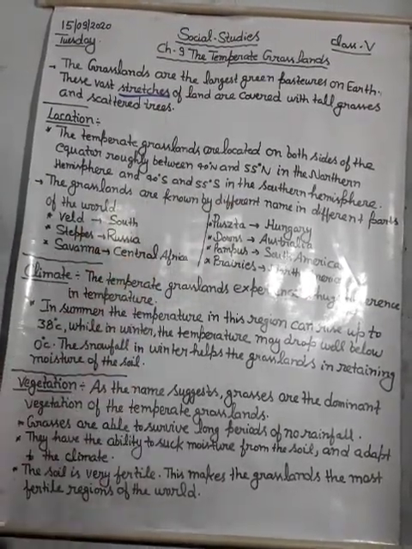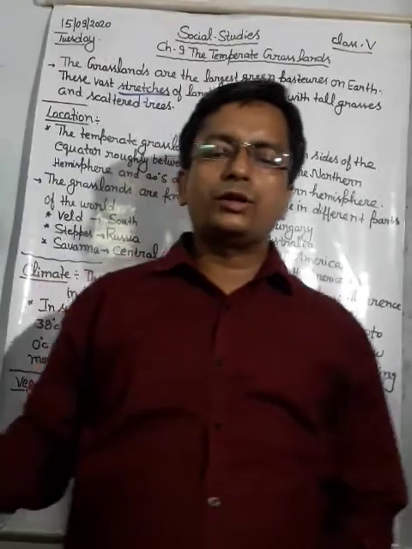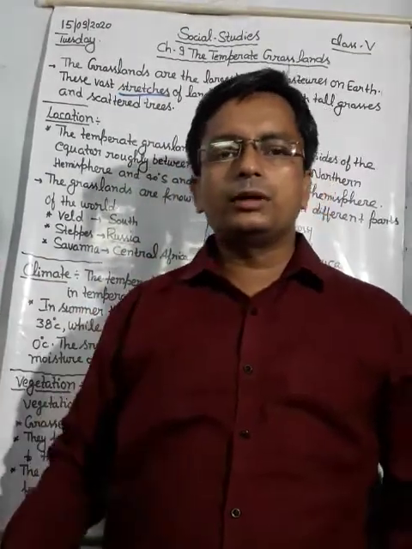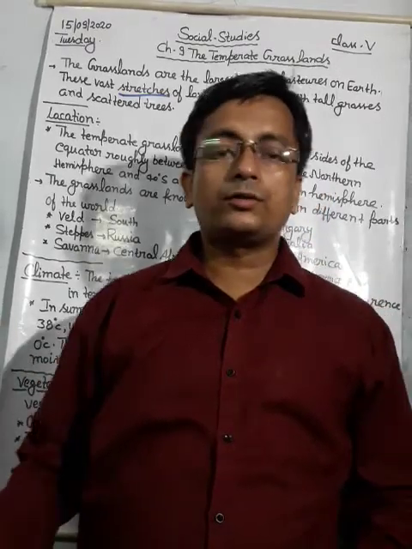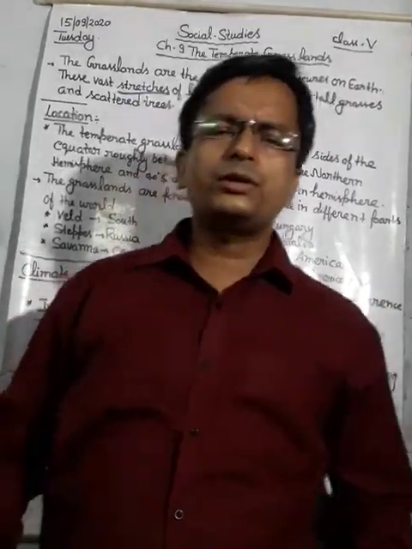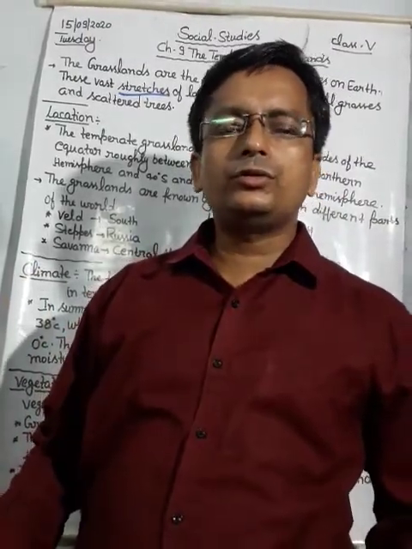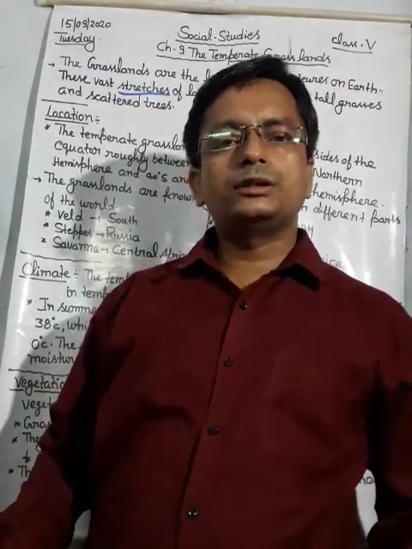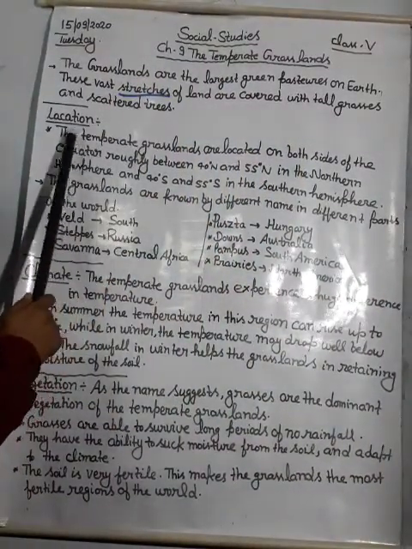scattered trees. Scattered trees means very few trees are there to see. One tree is here and another tree will be mostly half a kilometer after, or after 1.5 kilometers or 2 kilometers. So rarely are trees seen, but grassland is everywhere. Scattered trees.